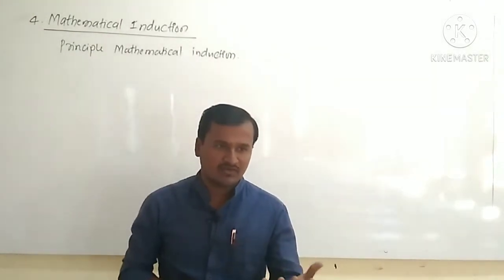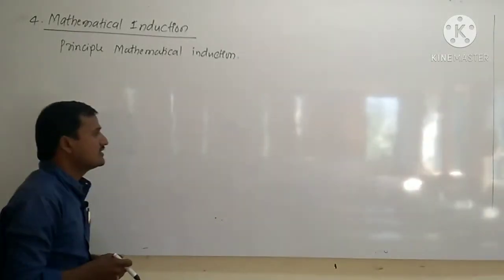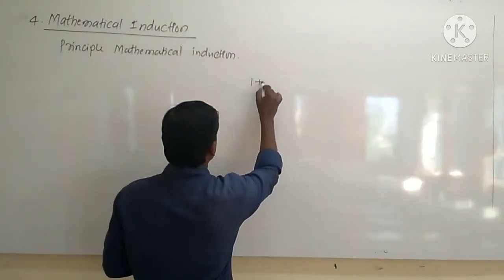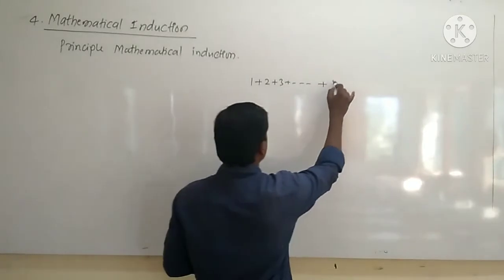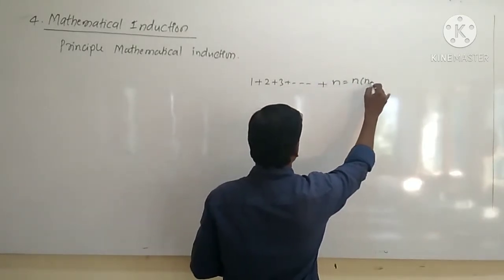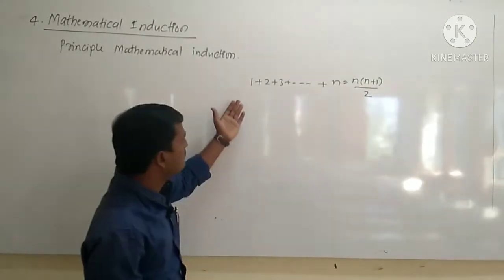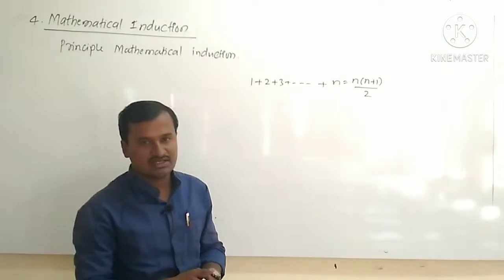Then what is the principle of mathematical induction? Before that we will take one mathematical statement: 1 plus 2 plus 3 up to n. This is equal to what? n into n plus 1 divided by 2. Already you have studied this in the topic sequence and series.